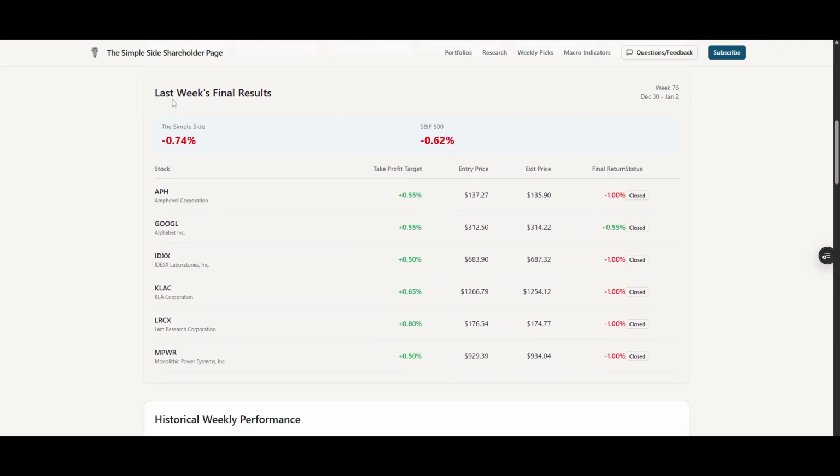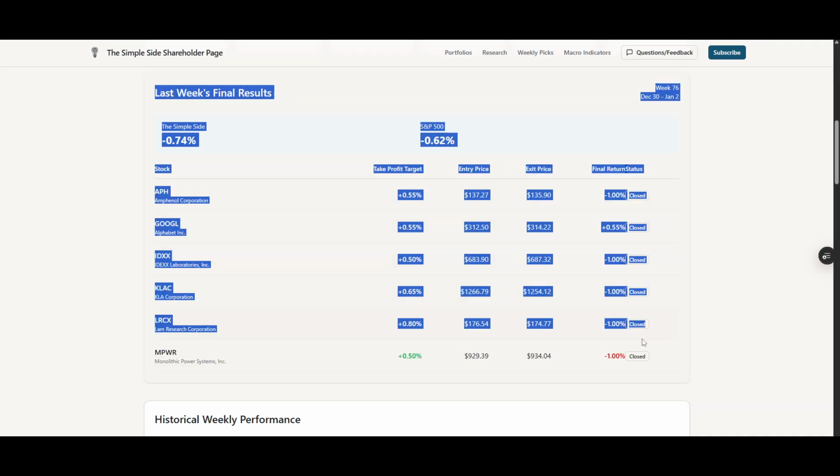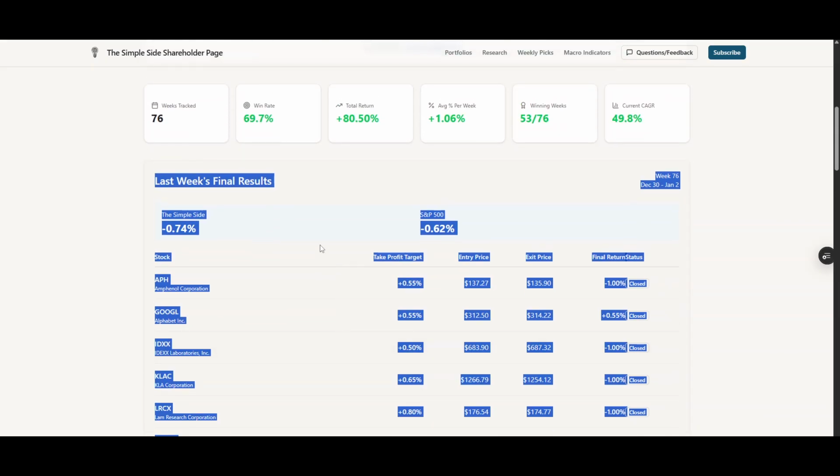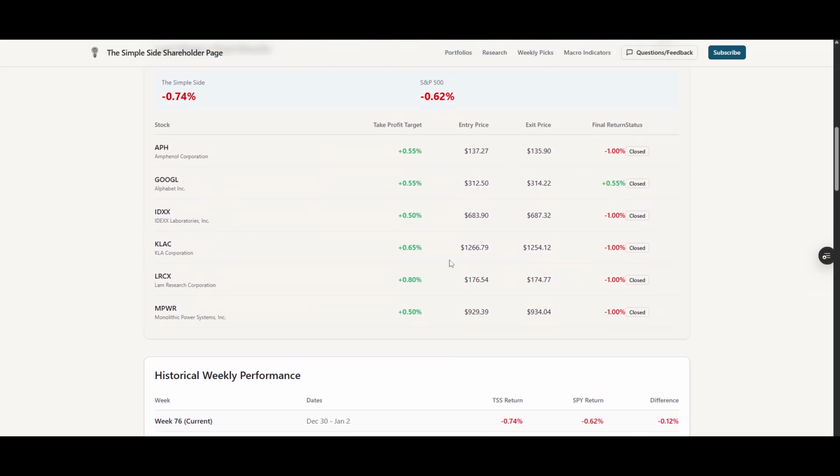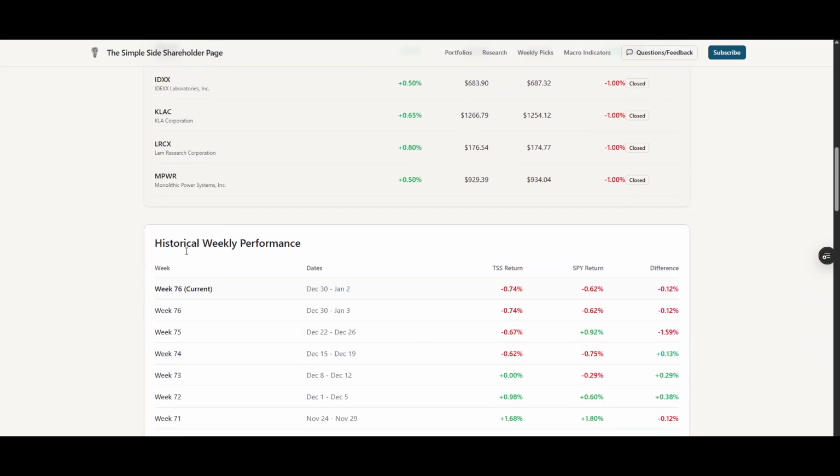If you scroll down a little bit further, you'll be able to see last week's final results, which will show up right here. And then if we have picks for this week, you'll be able to see those picks for this week as well. What it'll tell you over here is the final returns and the status of that. So we are at -1% for a majority of these. They ended up hitting that stop loss that we have, but it'll show you the entry price, the prices that we exited at, and then of course the take profit percentages that we have across the board.